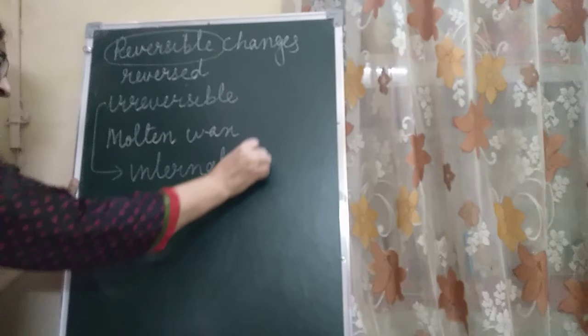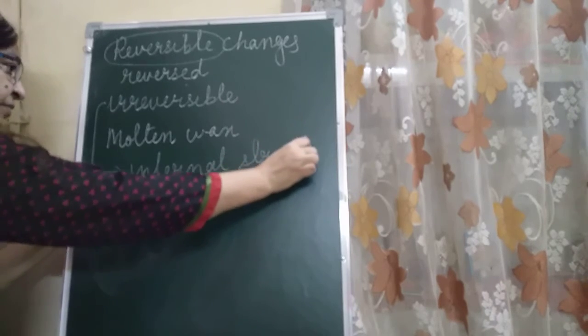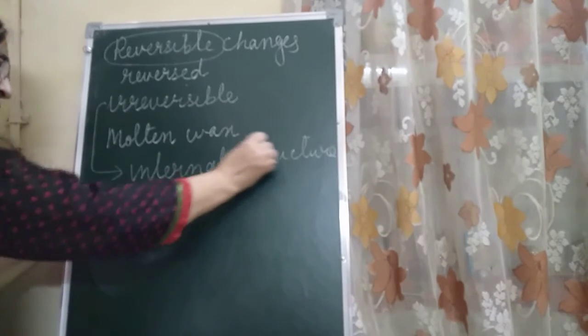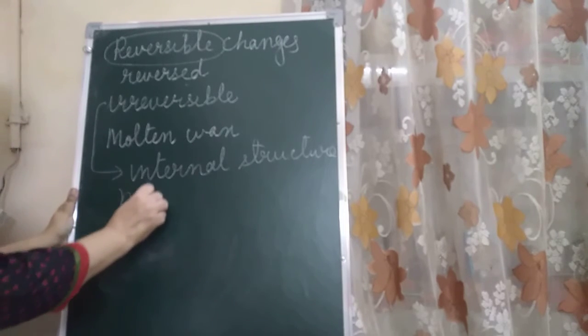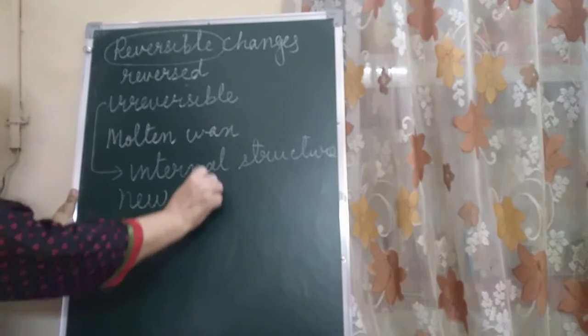There is a change in the internal structure, children. The molecules that make up the substance undergo changes to form a new substance. What happens, children?